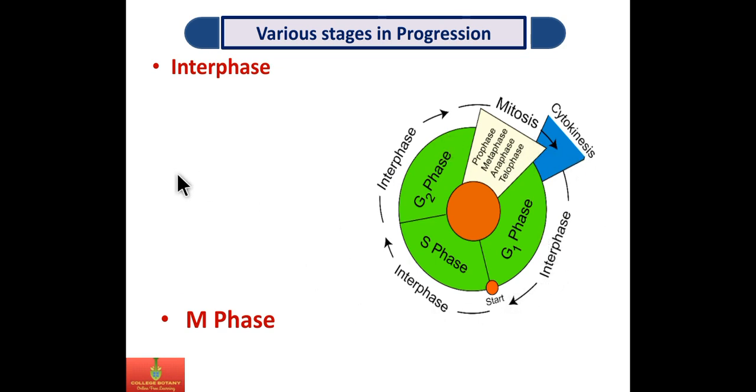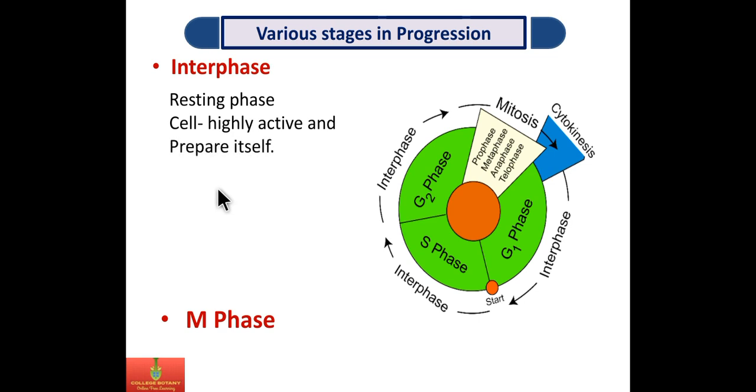So in an interphase, what happens? The interphase is also called the resting phase. In this interphase, the cell remains highly active and prepares itself for cell division. It is also called the preparatory phase. Here in this phase, the cell is metabolically active, even though the interphase is called the resting phase. This is a big kind of joke.